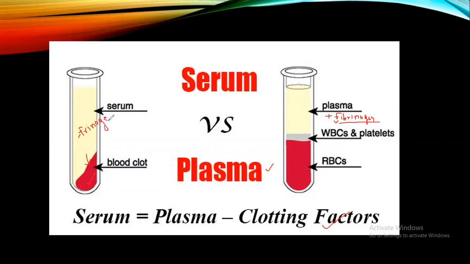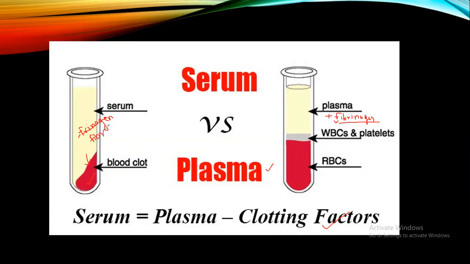In this liquid portion, the protein, I think I've written the wrong spelling, it is fibrinogen.